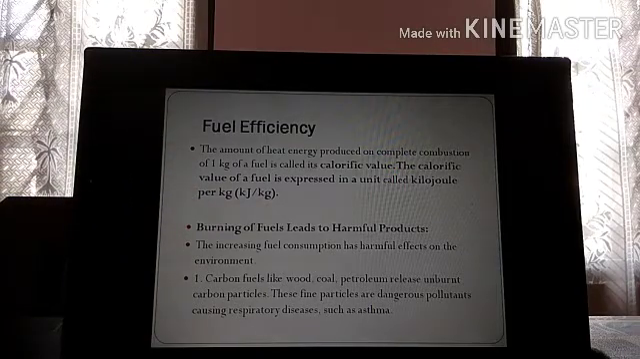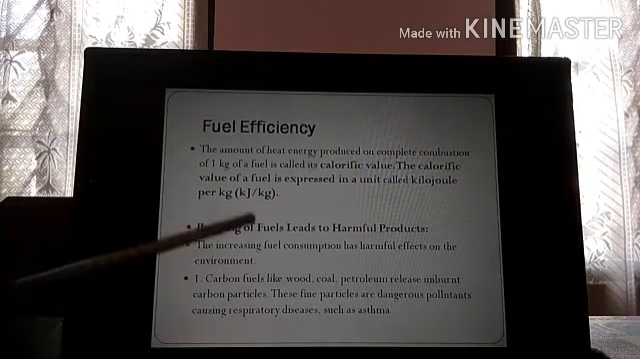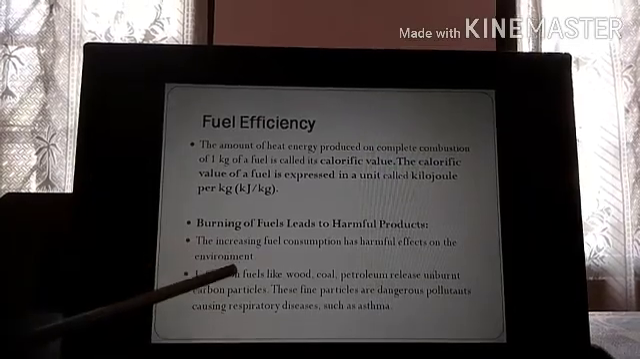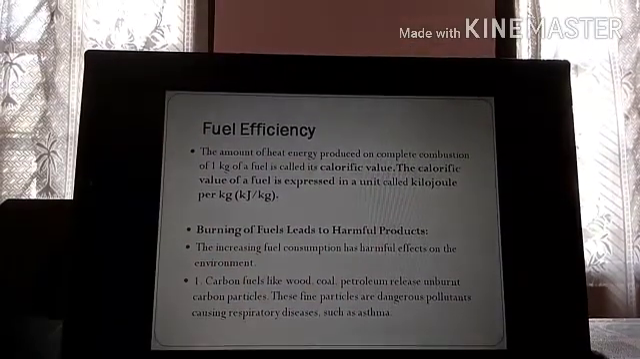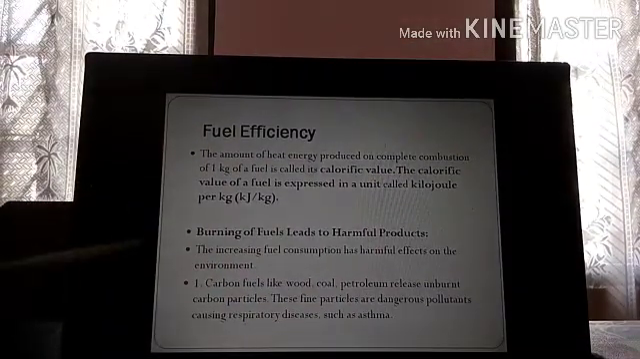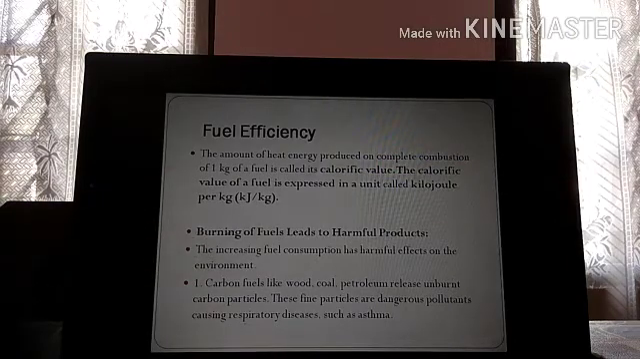Just remember this, okay? Now, burning of fuel leads to harmful products. When you burn fuels, most of them produce harmful products. So the increasing fuel consumption, or the burning of fuels, has harmful effects on the environment.